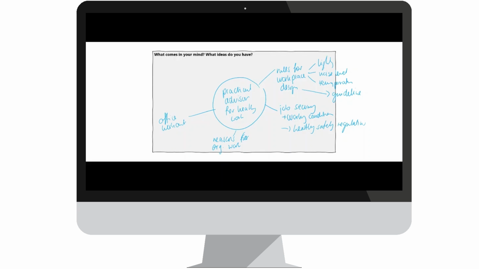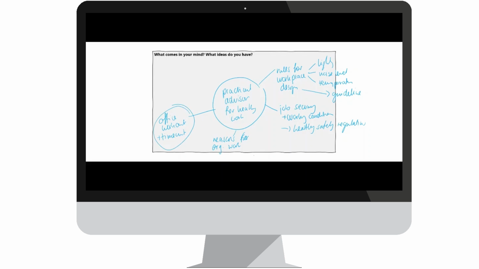So maybe it can be quick and short examples or exercises for healthy work to prevent, for example, tense muscles, back pain, or to keep moving, stay flexible, maybe also to have a little fun at work, or even mental health practices, like a little time out. Maybe you can write that time out. For example, yoga at work, little exercises to reduce stress, meditation. I think these both ideas can be a very good combination.